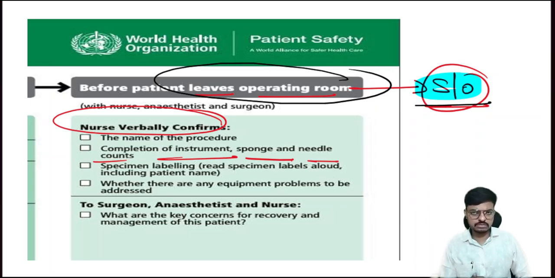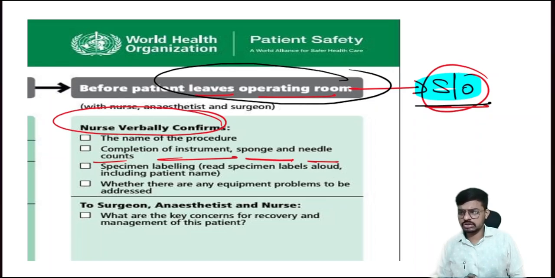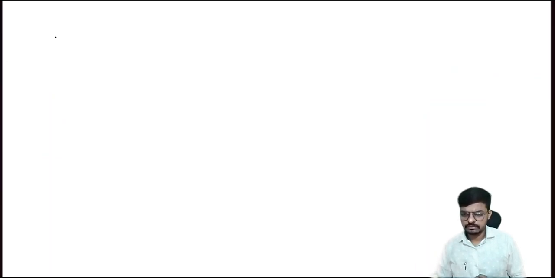If one thing is missing, then take the patient under the C-arm machine and check if any needle or sponge is there in the abdomen of the patient. That is a very, very important point. So this is the sequence we have to follow in the surgical safety checklist, and some rapid revision points will be there on the surgical safety checklist. Take note of this.